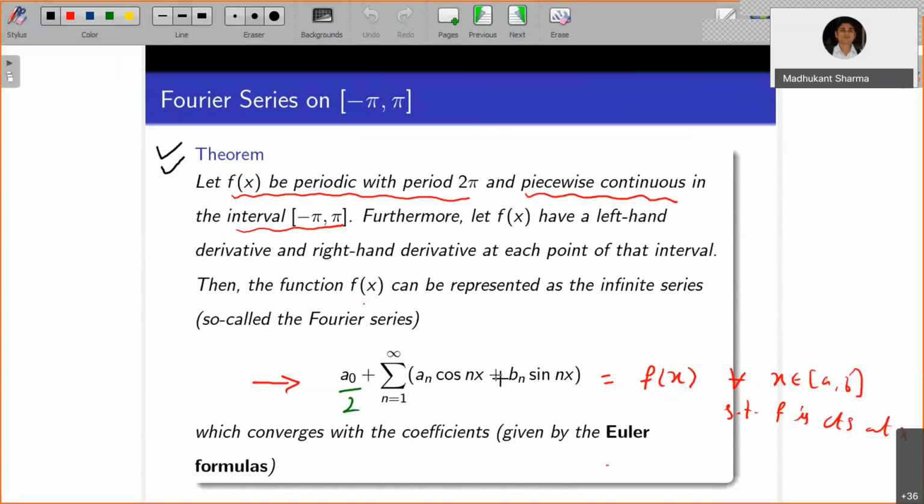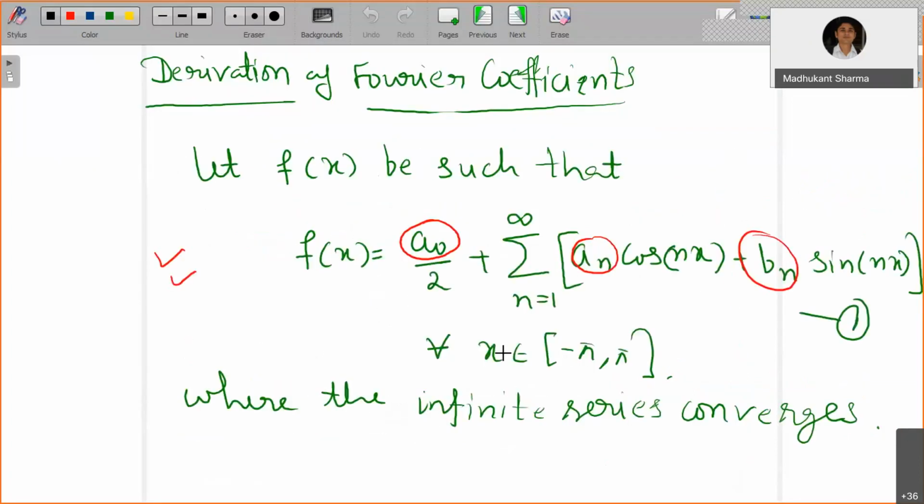For determining bn, we multiply both sides by sine mx and then integrate over the interval minus pi to pi. Here m is some fixed number, any natural number 1, 2, 3, 4. m is fixed. Later on we will see how it is related.